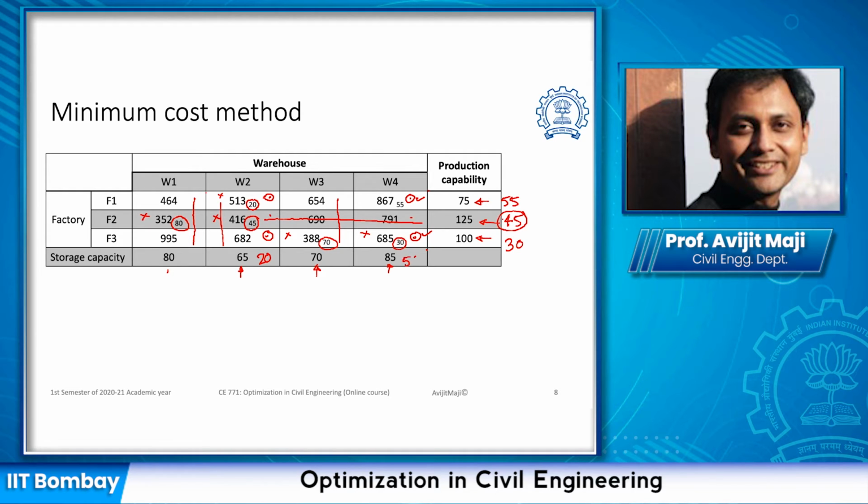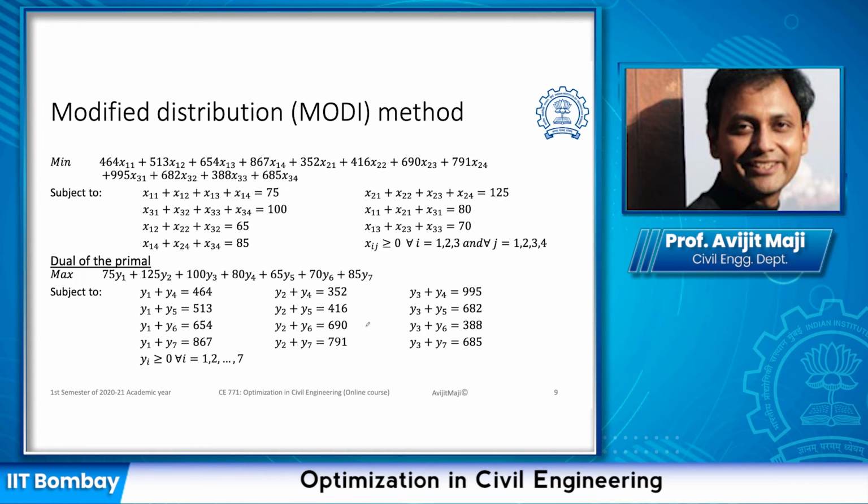Then column wise we are remaining with 55, and this particular row is covered, so we are left with 1 cell, and in this cell of course this 55 is going to be assigned, and that is how we assign as per the minimum cost method. Again, as I said, it is going to give you the basic feasible solution, and using this basic feasible solution you have to now choose a method which can yield the final solution. As I had indicated earlier, we are going to discuss the modified distribution method, or in short known as the MODI method, to solve this problem.